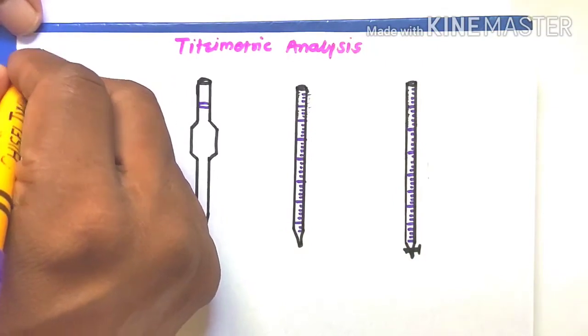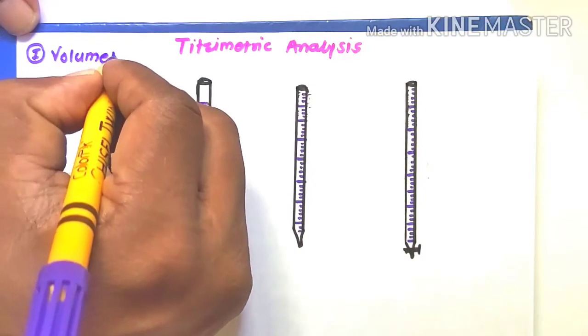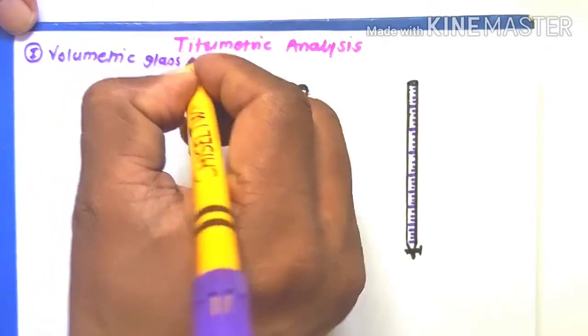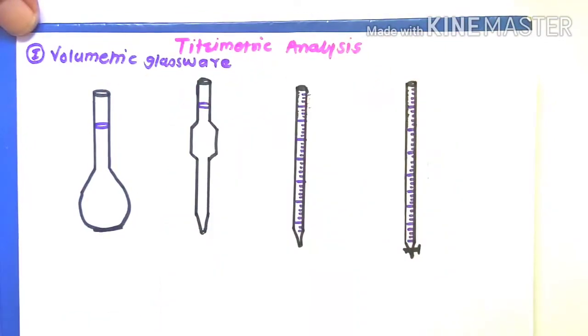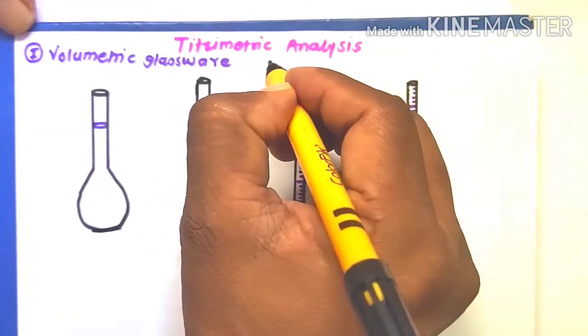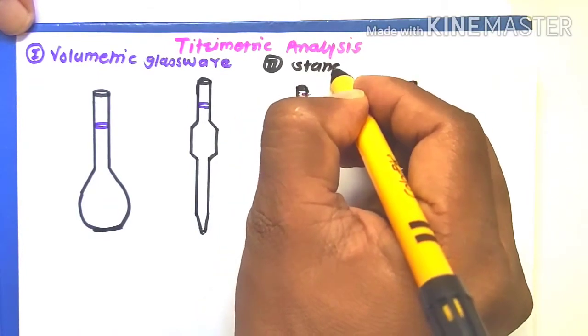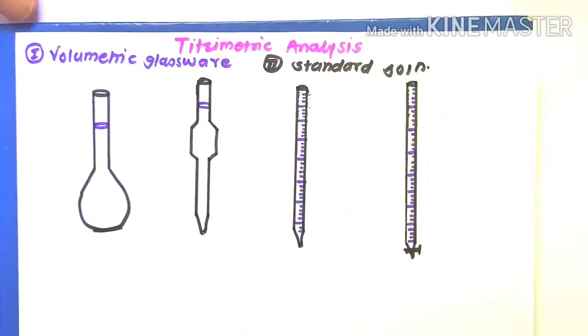The first one is volumetric glasswares, and the second one is standard solutions. Okay, these are the two important requirements to perform titrimetric analysis.